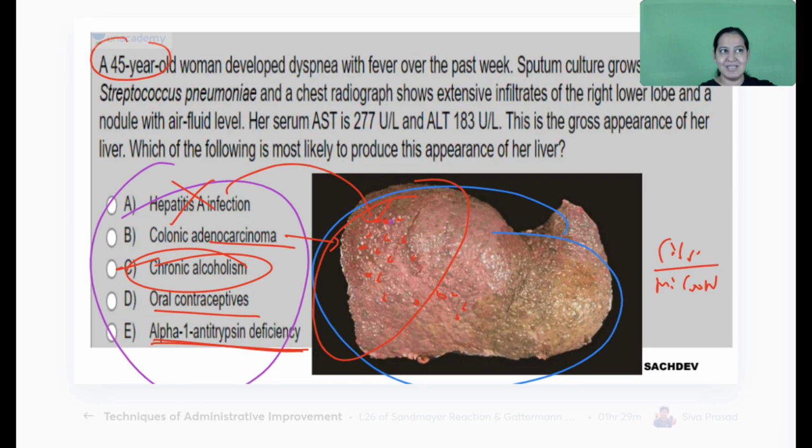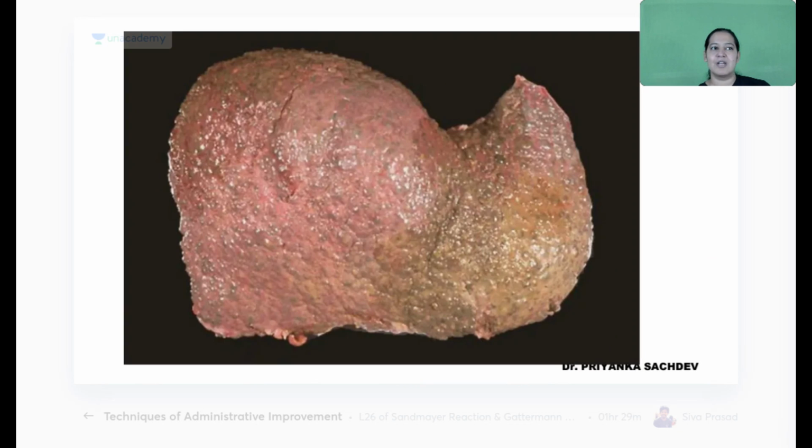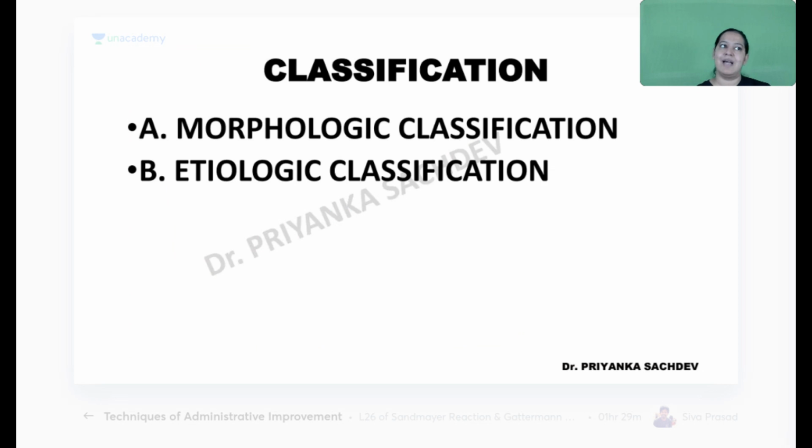So a 45-year-old male is there having dyspnea and a Streptococcus pneumonia infection. You know, cirrhotic patients are more susceptible to lung infections. So it is hinting at that here. The patient's AST is raised, ALT is raised, and the gross appearance is given to you. Typical, it is an image of cirrhosis. You see multiple nodules. It is known as hobnail appearance, like the sole of a foot.